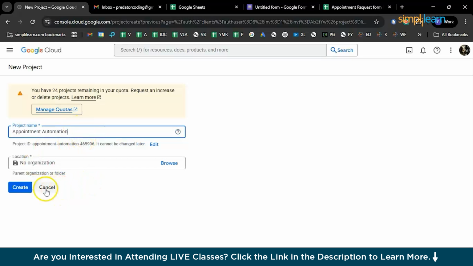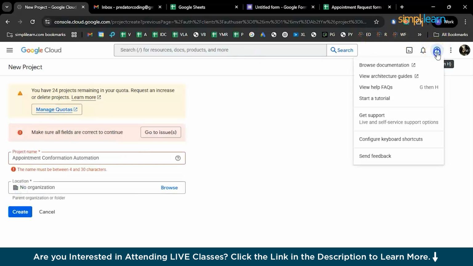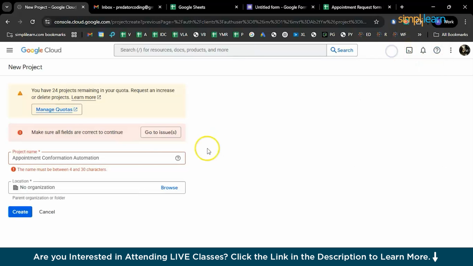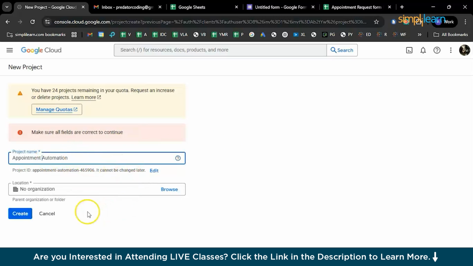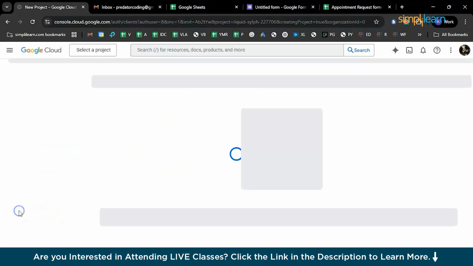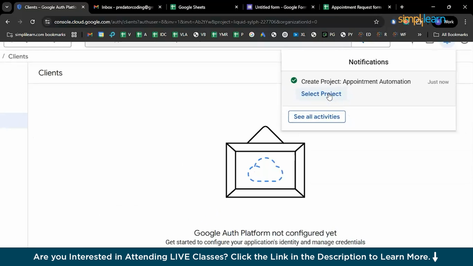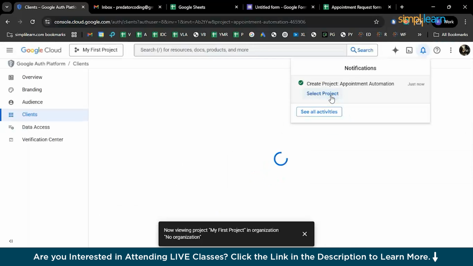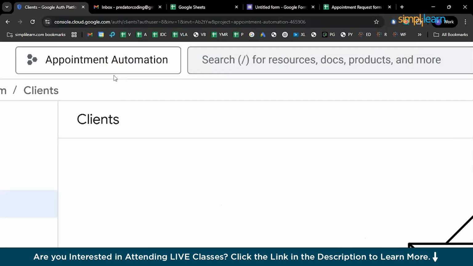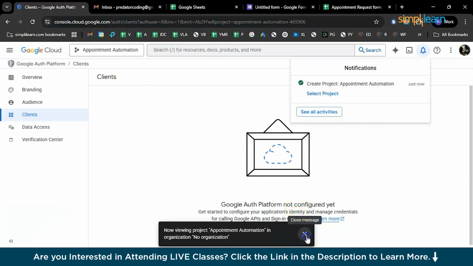You can either choose to have an organization, or if you don't have an organization, or if you're doing this just for learning purposes, choose the no organization option. Okay, that name was a little too long, so let me eliminate the confirmation part of this particular project name. There you go. You can just click on create. You can see a project has been created with the name appointment automation. You can simply select the project to get into it and proceed with creating the clients.